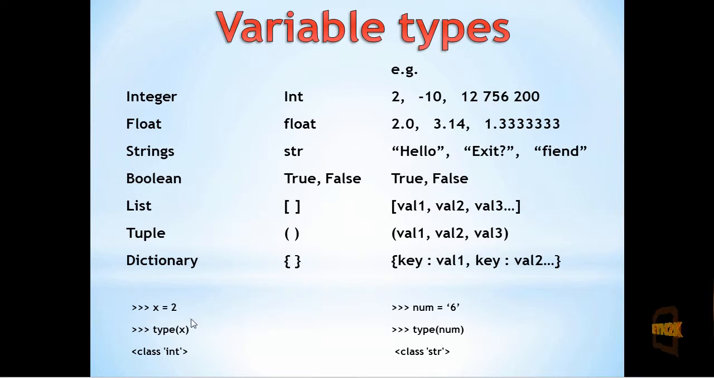We can find the type of a variable using the type operator and putting the variable inside the braces, such that if we have x equal to 2, then put the variable x inside the braces, we'll get the class int, because it is of the integer class. Over here on the right, if we put num inside the braces, we'll get class string, because it is of the string type.